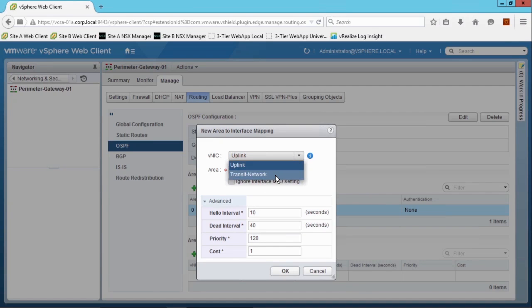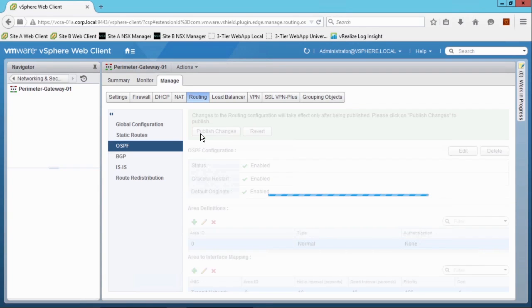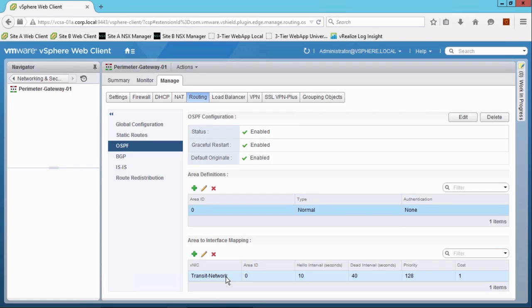What we're going to do next is enable OSPF on our interfaces. We're going to enable it on our transit network in area 0. And these are our default timers: 10 seconds for hello, and a dead interval of 40 seconds, which is the hello interval times 3 plus 10. And then our default priority and our default cost. If we scroll down, we can see the interface mapping. We'll publish our changes, and we can now see that we have the transit network in area 0, and we are in good shape.